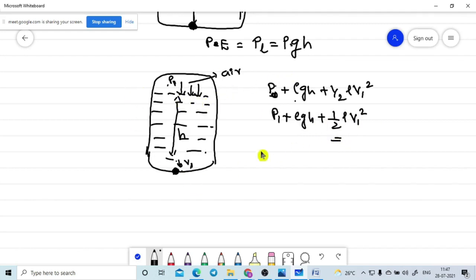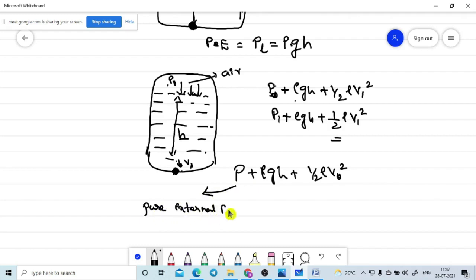There are three different cases. What I need to point out here is that in the Bernoulli theorem, P means purely the external pressure acting on the liquid or fluid.